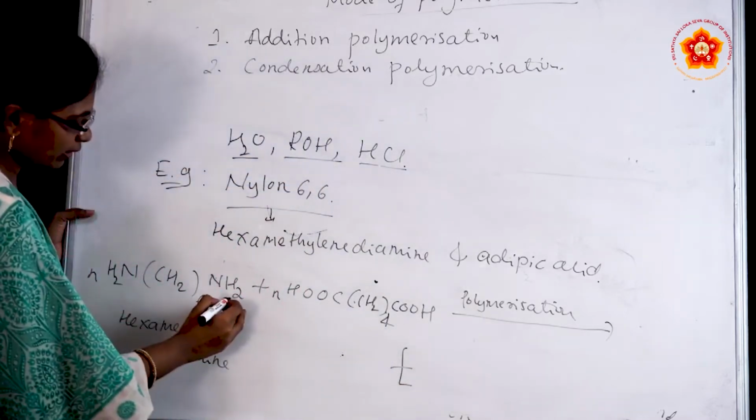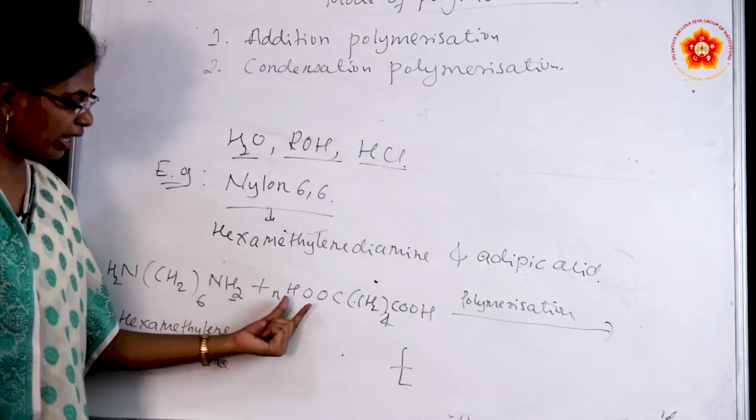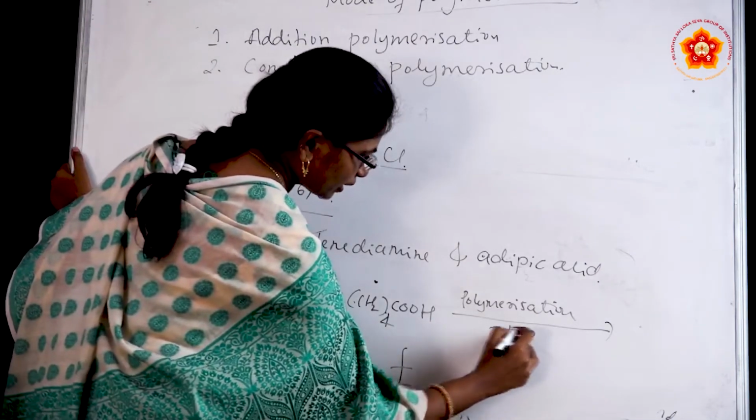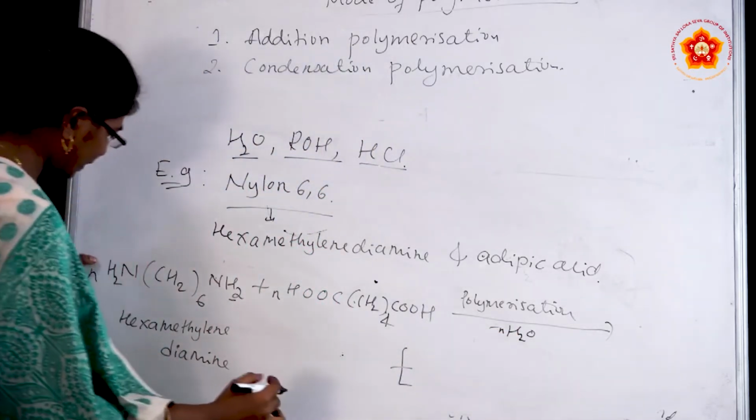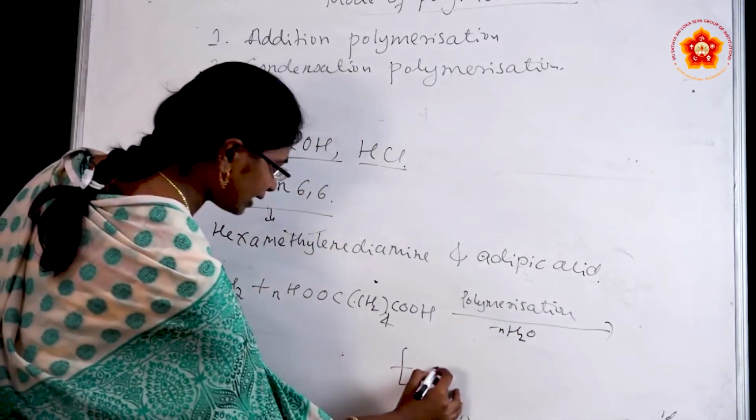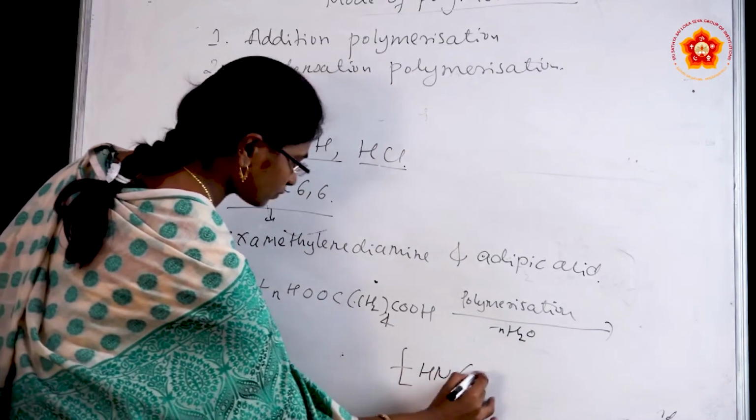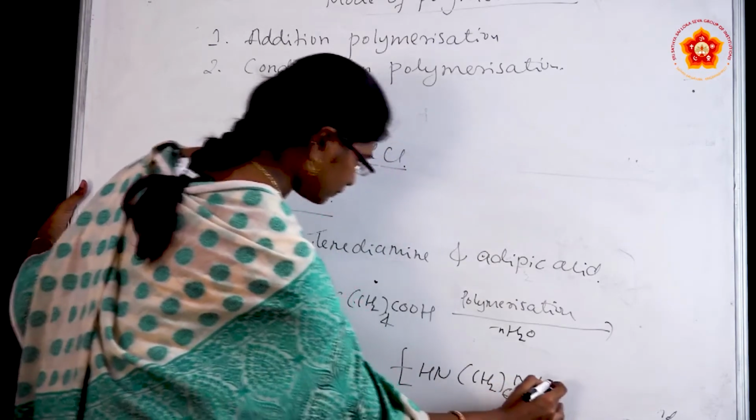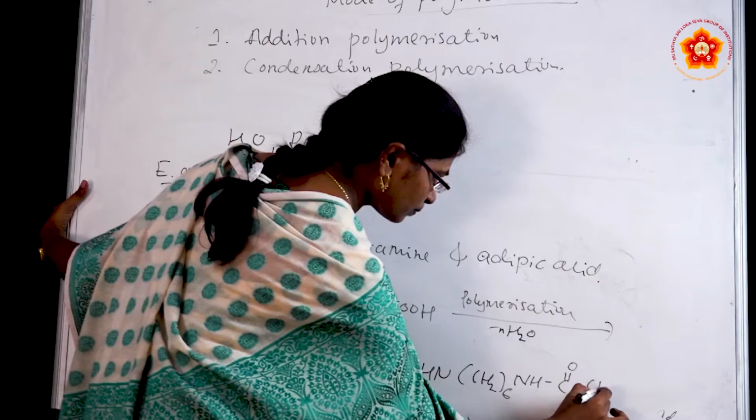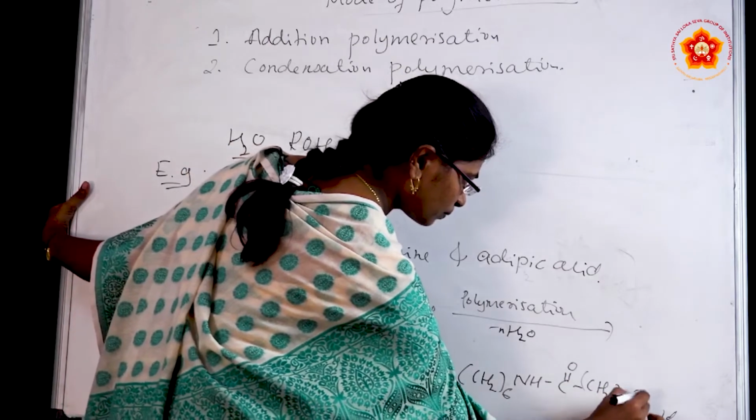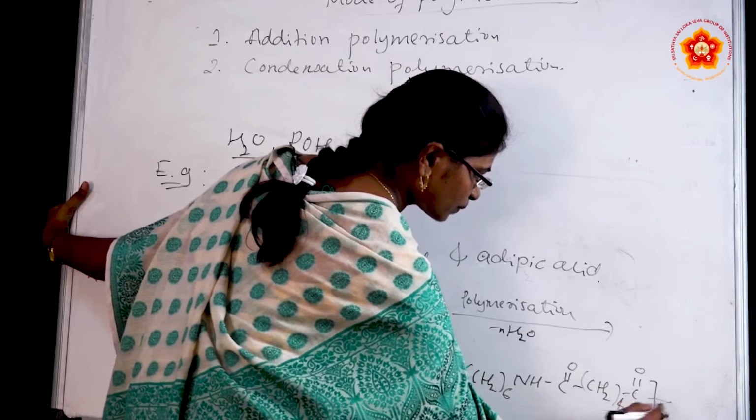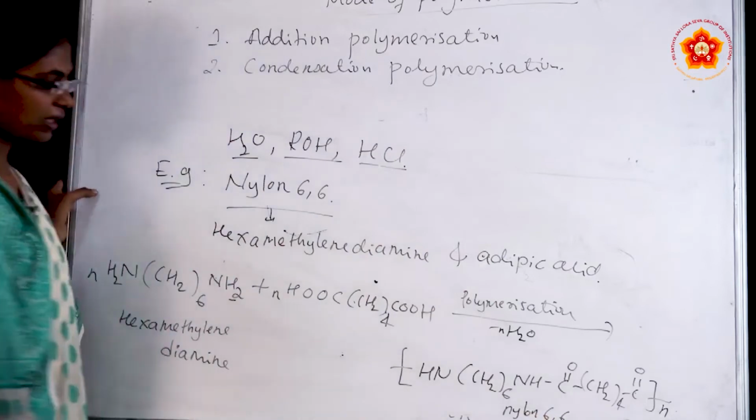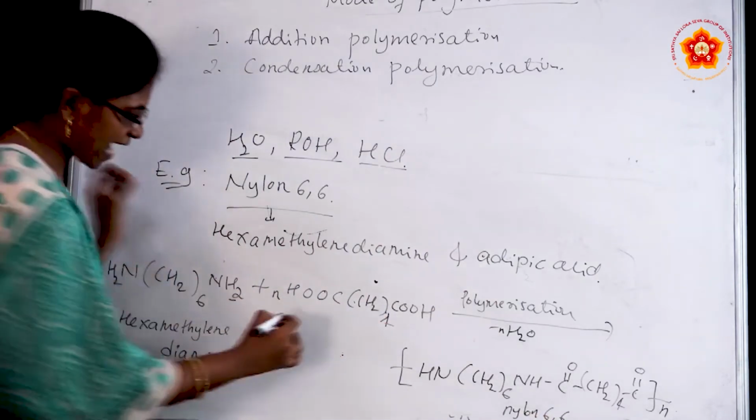Here one hydrogen from the amine group and OH from the acid will form a water molecule. That is, N number of water molecules will be eliminated at the end of the reaction. So we will get this, the nylon 6,6.